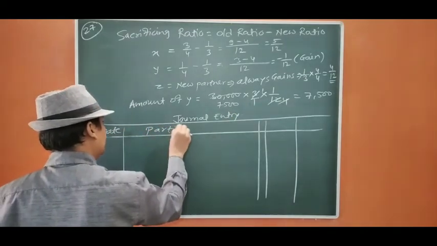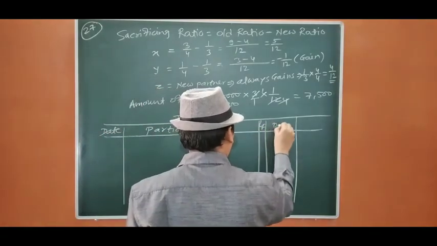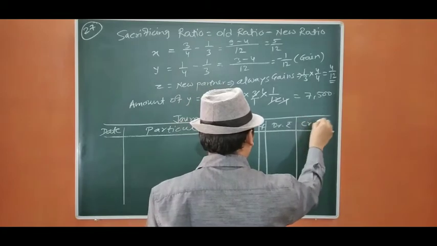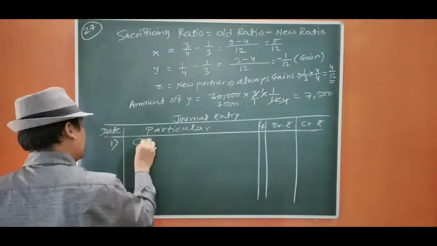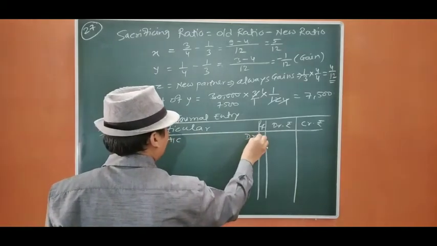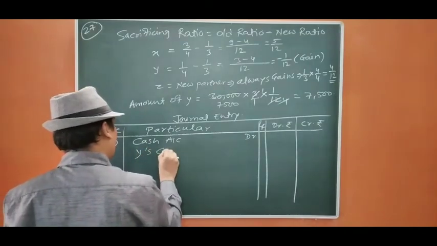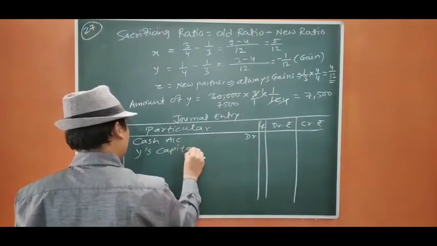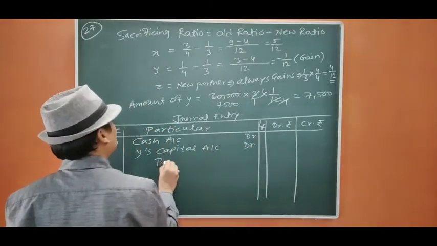Particulars, LF, debit rupees, credit rupees. Okay. First, cash account debit. Cash is brought by Z, the new partner, and Y is the gaining partner. So Y's capital account debit to X's capital account.